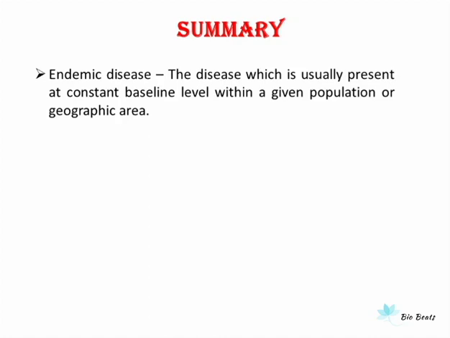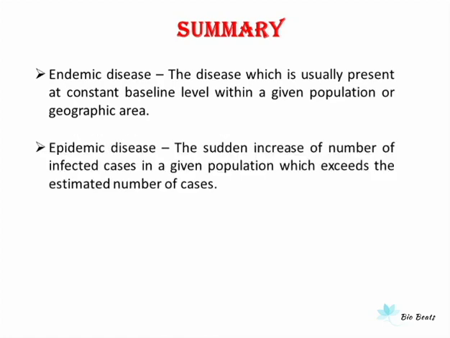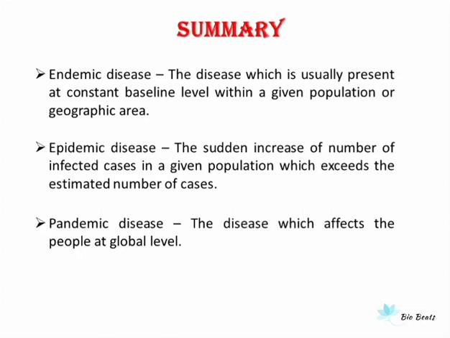So, let us summarize today's topic. The first one is endemic disease. The disease which is usually present at a constant baseline level within a given population or geographic area is called endemic disease. Second one is epidemic disease. So any disease in which there is a sudden increase in the number of infected cases in a given population which exceeds the estimated number of cases is known as epidemic disease. And third is pandemic disease. The disease which affects people at a global level is known as pandemic disease.